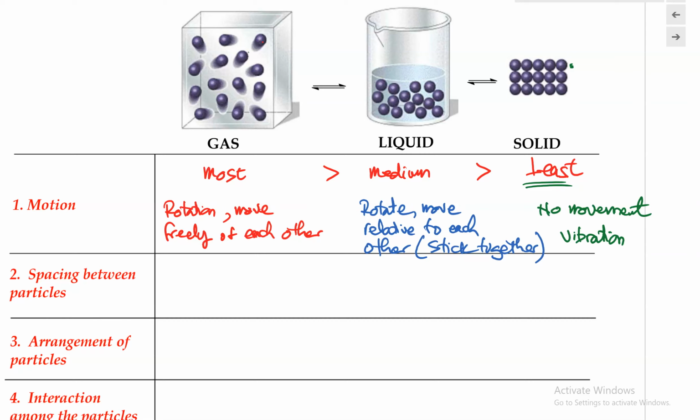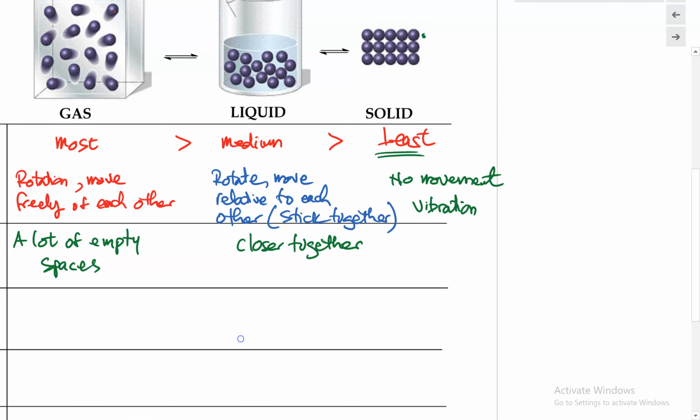So there are a lot of empty spaces among the gas particles. Versus in the liquid, they are much closer together. And so the gaseous state has much more spacing between the particles compared to the liquid state.